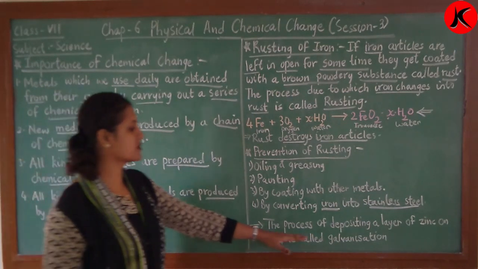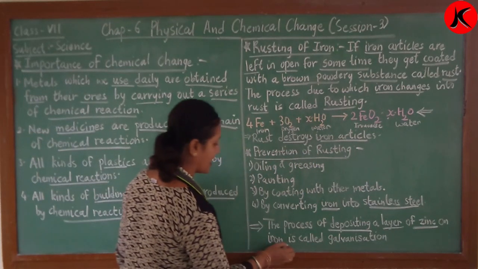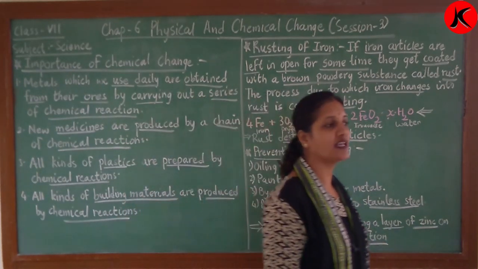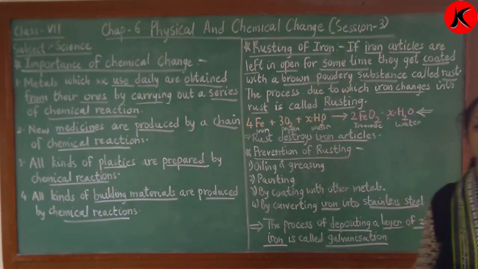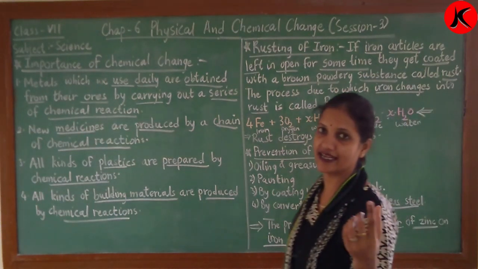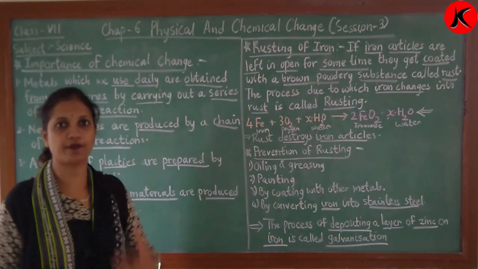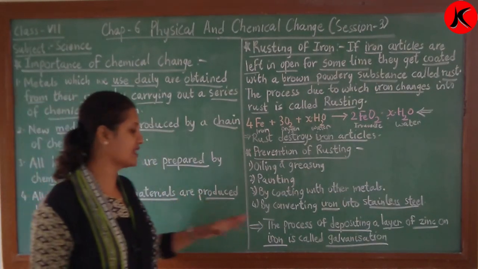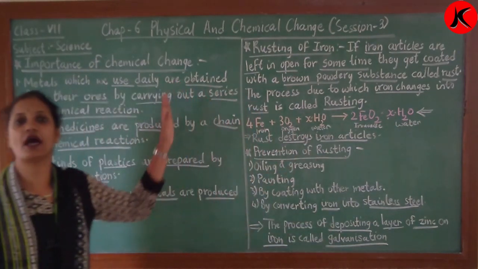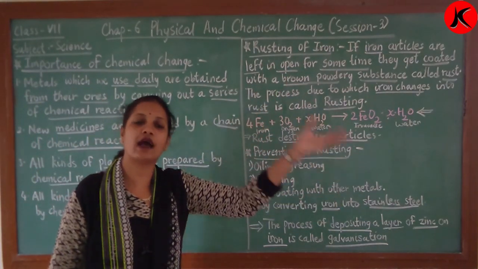Second thing, the process of depositing a layer of zinc on iron is called galvanization. Now this galvanization process can also help to save iron from rusting, right? The roofs of the houses which we are getting at present are coated, okay, that is called galvanization, right children? So today we have learned about chemical reaction, we have learned about rusting of iron and how to prevent